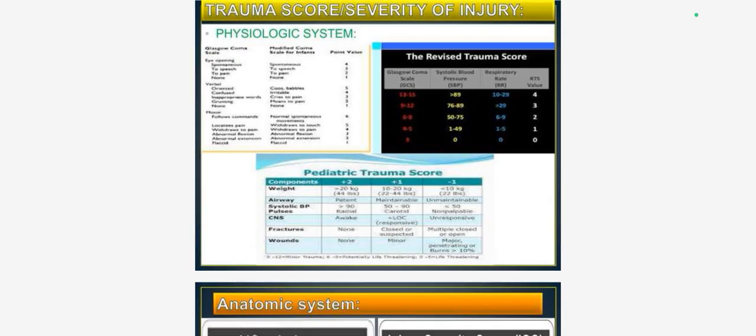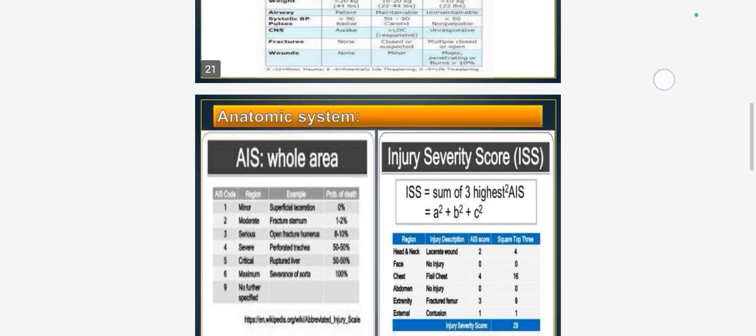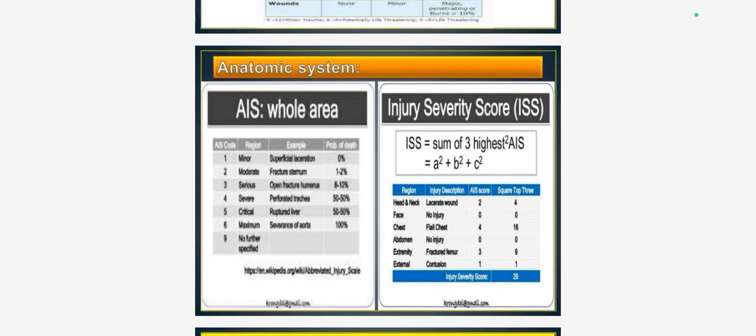CNS is awake, or with loss of consciousness (LOC, level of consciousness), and unresponsive. Then fractures: none, closed or suspected, or multiple closed or open. Wounds should be none, minor, or major penetrating or burns, etc. In the anatomic system, you can see minor, moderate, serious, severe, critical, and maximum.